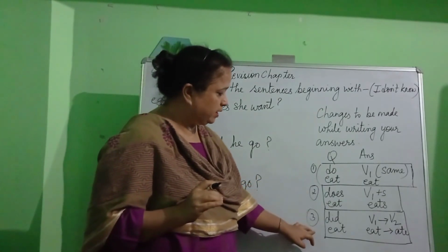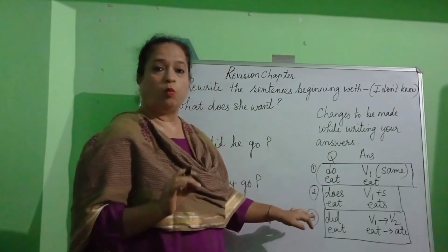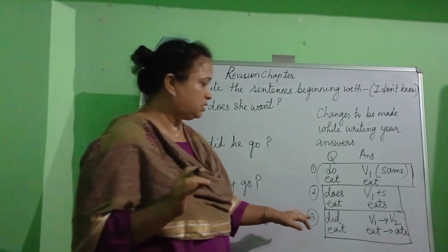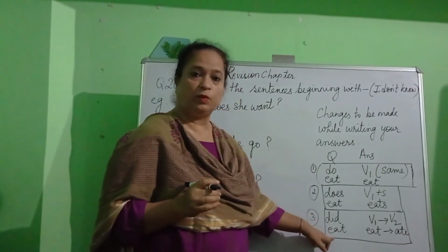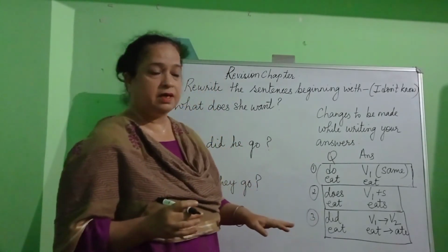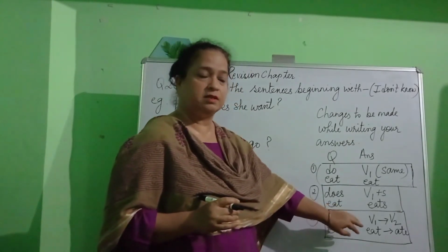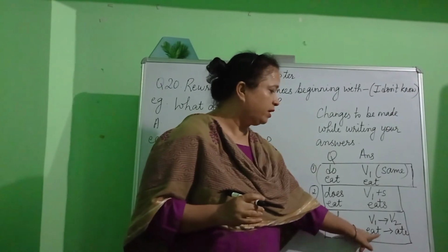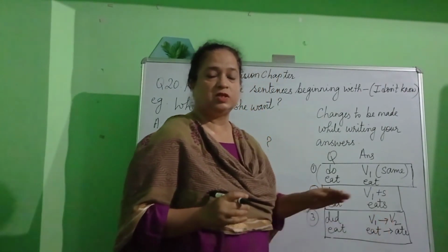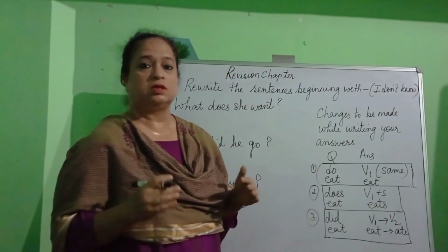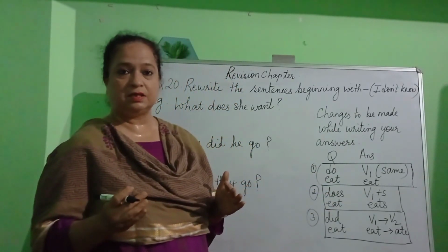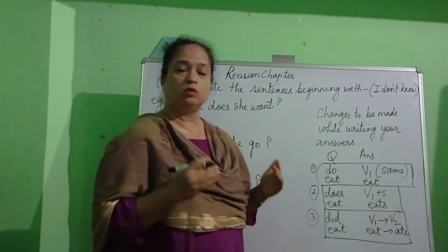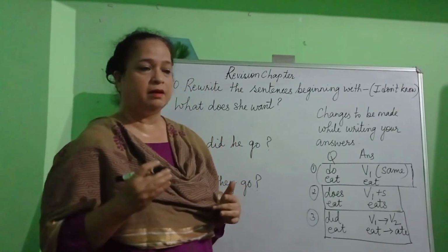Now, let's have a look at the next one. Did. What did she eat? So, your question has did, plus it has the verb which is in the V1 form. But while writing the answer, we remove the word did and we change the V1 to V2. That means we change the simple present tense to the simple past tense. What did he eat will become I don't know what he ate.